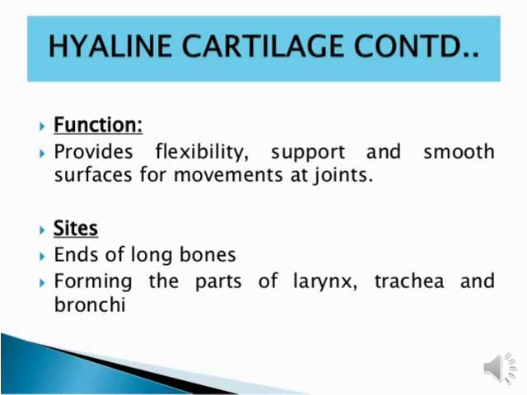Its sites are the ends of the long bones, and it forms part of the larynx, trachea and bronchi. Which kind of cartilage is situated there? Hyaline cartilage.